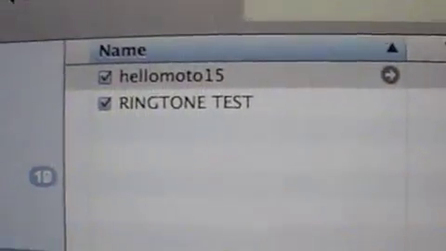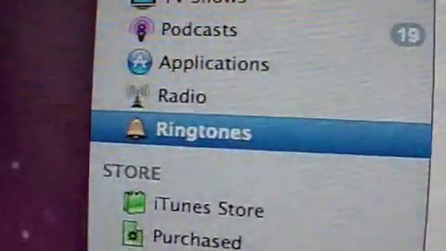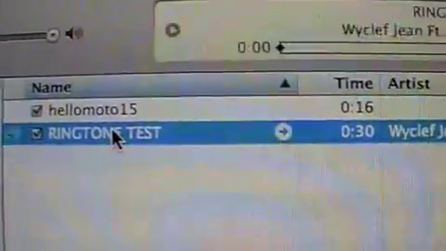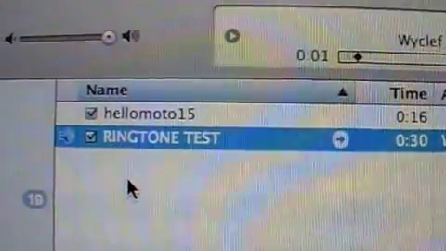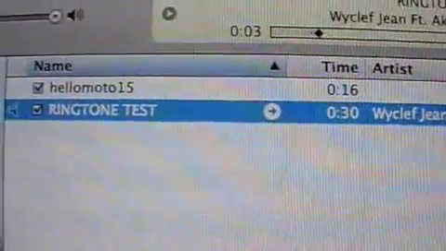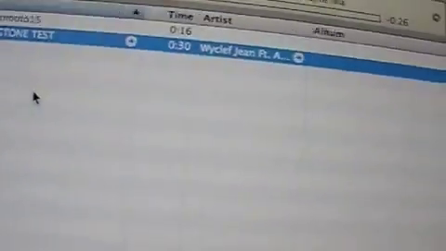You can either just drag it from your desktop over, or you can do it this way, and then we'll hit open. And here is ringtone test in our ringtones folder. There's our new ringtone.